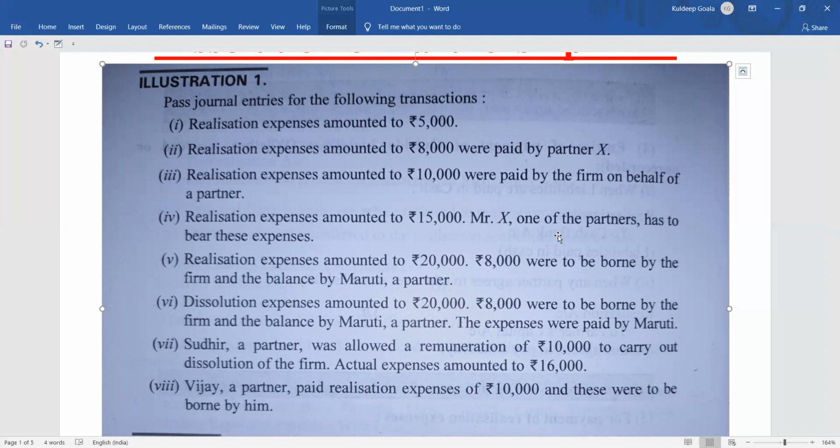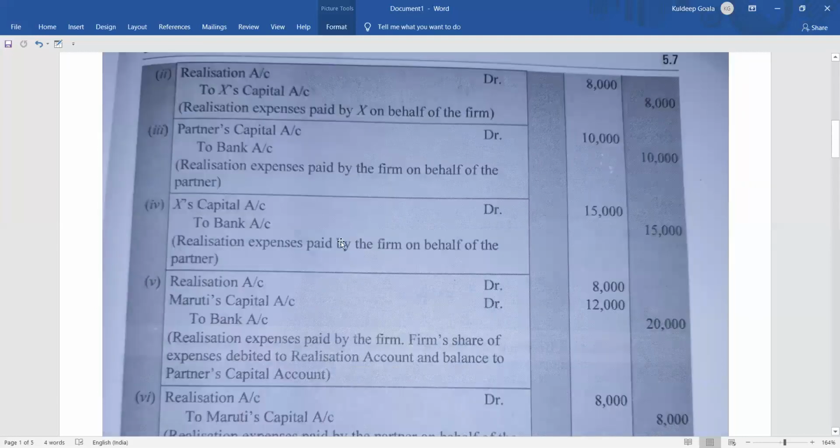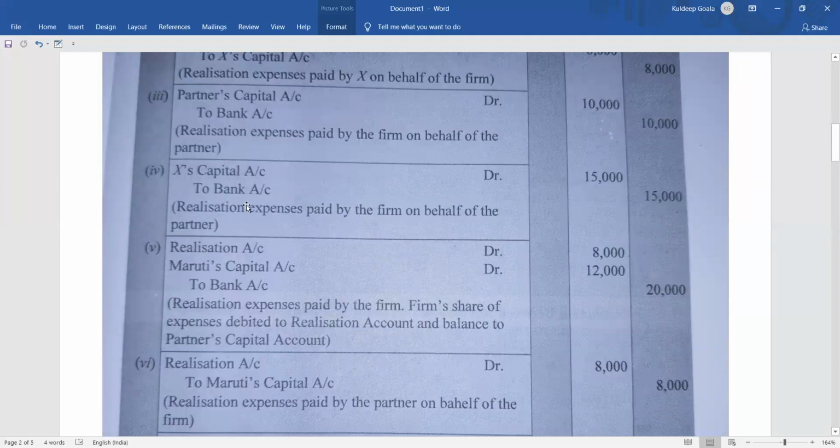So that is why this realization expenses will be taken from his account again, X capital account debit to cash or bank account 15,000. You can see here X capital account debit 15,000 to bank account 15,000. You can mention cash also, no problem. Being realization expenses paid by the firm on behalf of the partner. Realization expenses कुछ बता के नहीं दिया, X ने दिया कि नहीं, but उसको देना था ना, he was supposed to pay. So that is why we are going to take from him, X capital account debit to bank account 15,000.